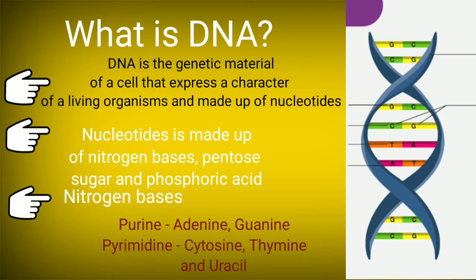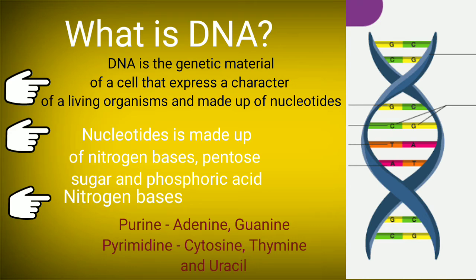So it has two pentose sugars, 5-carbon sugars, and the last, as you can see in the form of a circle there in the diagram, is a phosphoric acid. This phosphoric acid and the sugar molecule act as the backbone for the nitrogen bases. These nitrogen bases pair: cytosine with guanine, always with the help of a triple bond, which are hydrogen bonds, and adenine pairs with thymine. That means a purine always pairs with a pyrimidine.